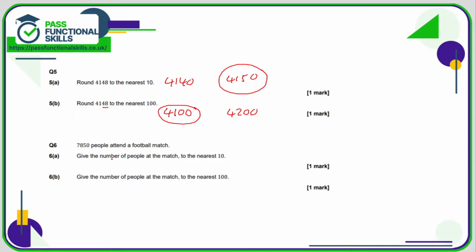7,850 people attend a football match, so to the nearest 10, well that already is a unit of 10, so we'll just leave it as it is. We can't round it as it is already a multiple of 10. But to the nearest 100, 7,850 is between 7,800 and 7,900. Now 50 is exactly halfway, so when it's 50, you always round up to the next 100, not down. So 7,900.